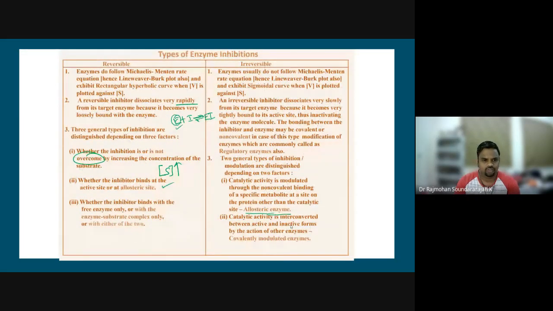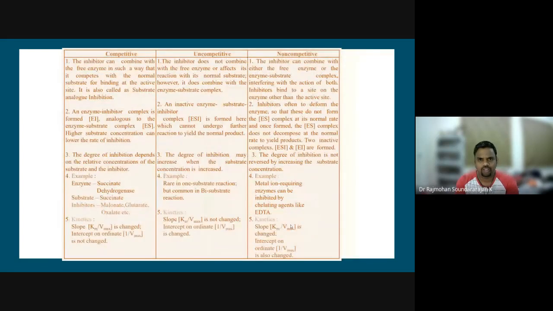As I told you, there are competitive, non-competitive and uncompetitive types. We will see them in detail. Once we derive the rate equations for them, we will be able to appreciate what is compared in this table. So what is competitive? The inhibitor can combine with the free enzyme in such a way that it competes with the normal substrate for binding at the active site. So it is also called substrate analog inhibition.